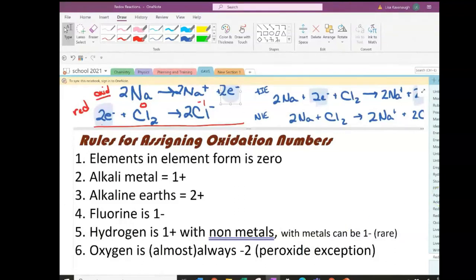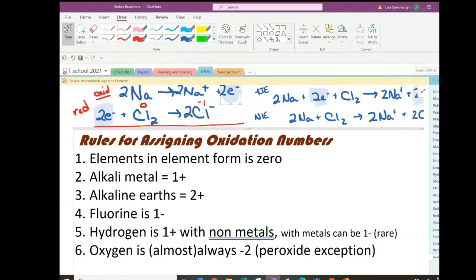Going to be 0, just like the sodium and the chlorine in this example. If I'm working with an alkali metal, like I formed an alkali metal, or if I'm given an alkali metal that's in a salt or an aqueous solution, it's going to be a +1, because you know all group 1 metals lose that 1 valence electron. Alkaline earths, all group 2 metals lose their 2 valence, their s electrons.